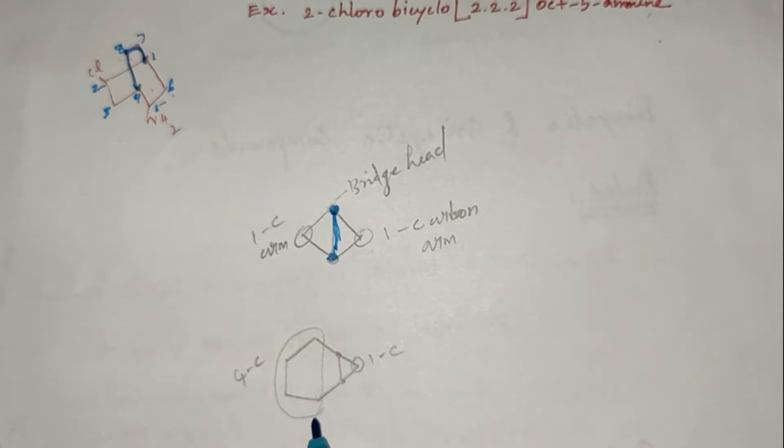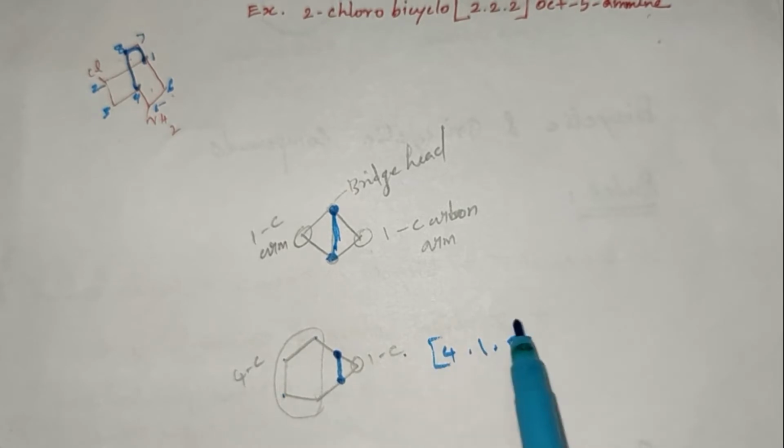Next, in this compound, it is a bicyclo compound. This is a bridgehead position, bridgehead carbon. This side is only a 1 carbon arm. This side is 1, 2, 3, 4, a 4 carbon arm. So it is named as 4, 1, 0. Why is it written as 0? Because between the bridgehead carbons there is no carbon atom. So 4, 1, 0 within the square bracket.